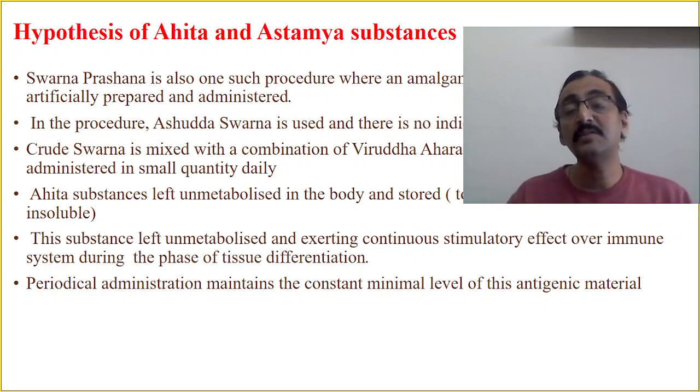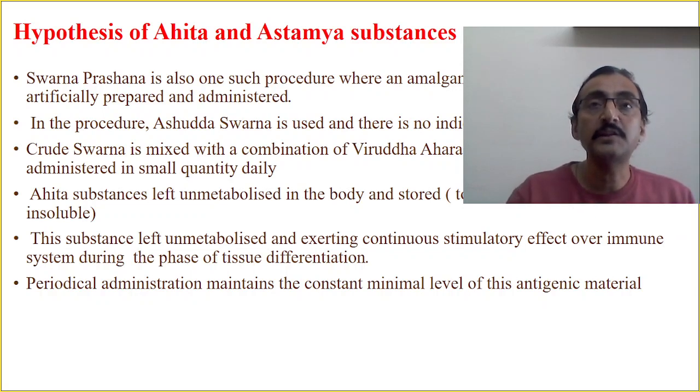Crude Swarna is mixed with a combination of Viruddhahara like Madhu and Ghrita, which is used in combination, and administered in small quantity daily. So ahita substance is left unmetabolized in the body and stored just like a toxic or non-toxic or water insoluble substance. These substances left unmetabolized exert a continuous stimulatory effect over the immune system during the phase of tissue differentiation.